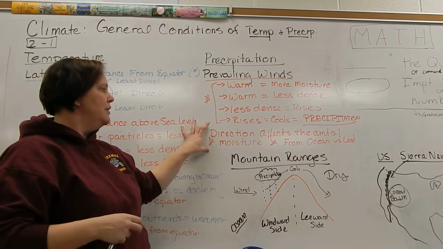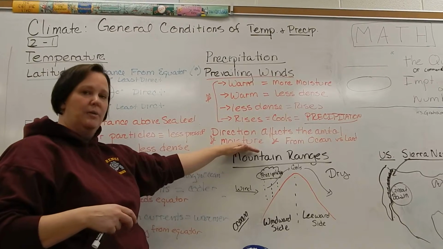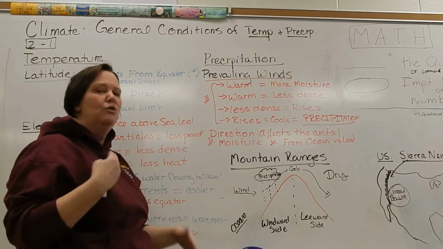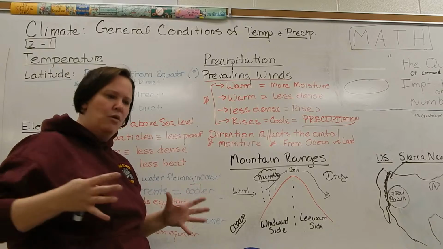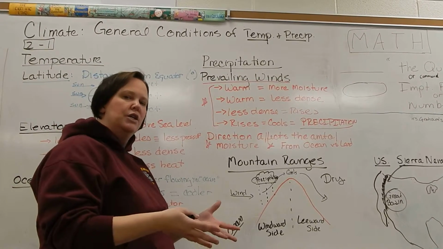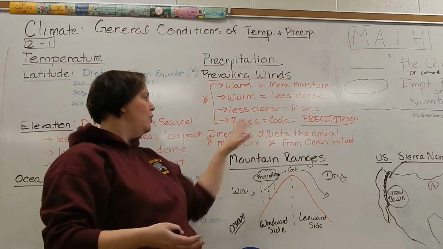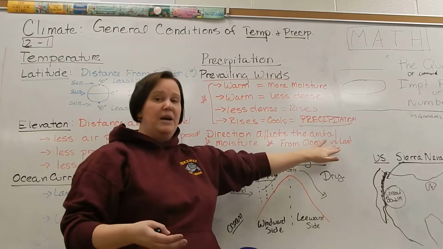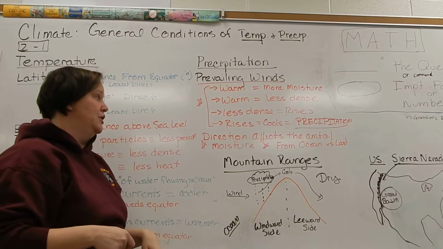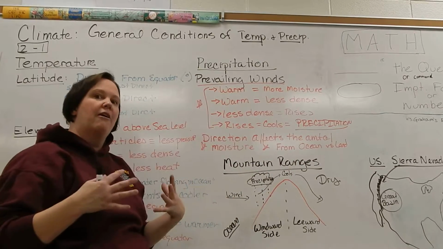So the direction of these winds is going to affect how much moisture you start with. If you're coming off an ocean, you're going to have more water in the air. So if you have a warm wind off the ocean, then it cools, you're going to get precipitation. If you have a whole bunch of wind, but it's coming off of land, you're not going to get any precipitation. A major example of this would be the Sahara Desert.